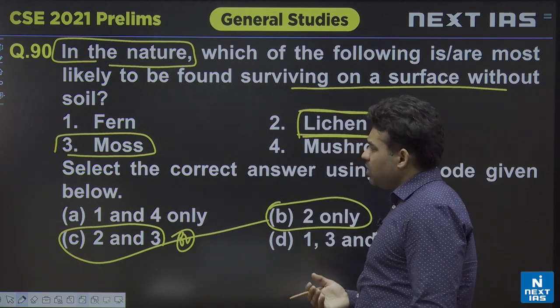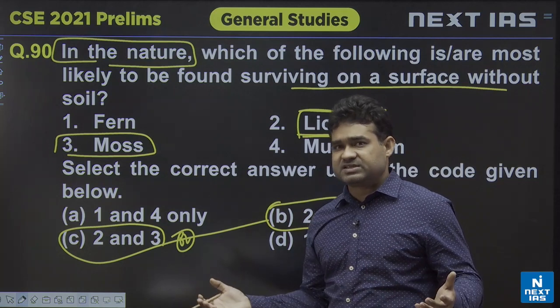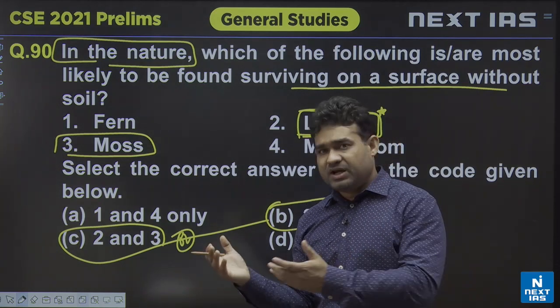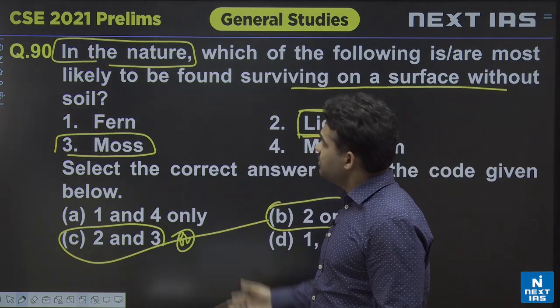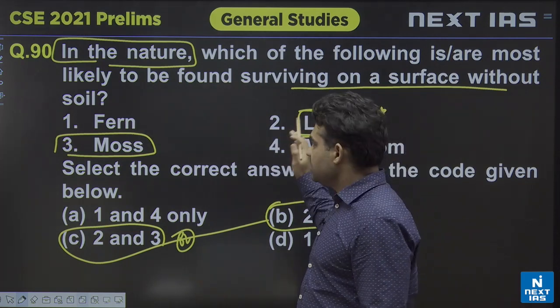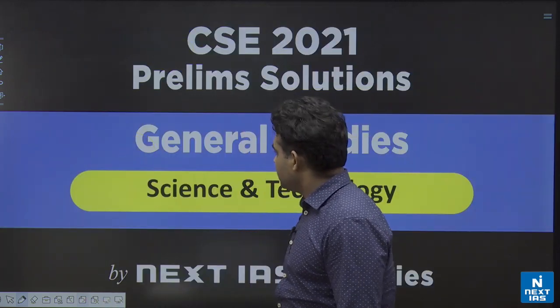But in all likelihood, if we see NCERT books, we generally see lichens as the pioneer species able to grow on bare rock areas, and especially in primary ecological succession they have a significant role to play. From that perspective the question has been asked, the answer will be lichen; otherwise lichen as well as mosses. These are the questions which we have dealt with from those areas.